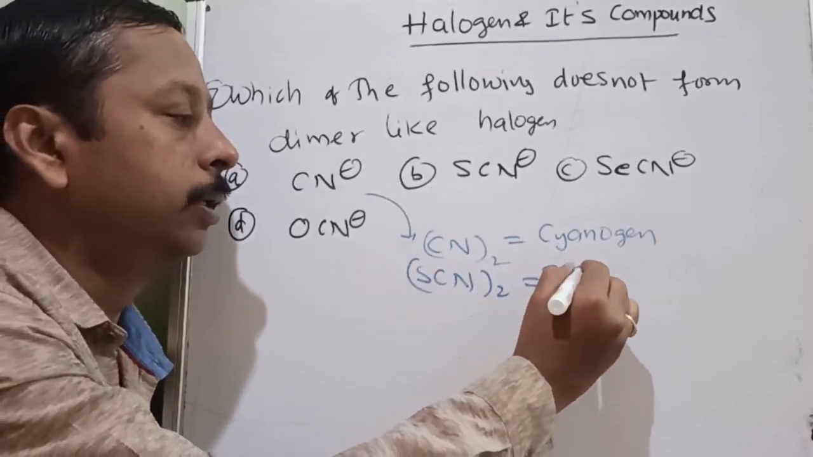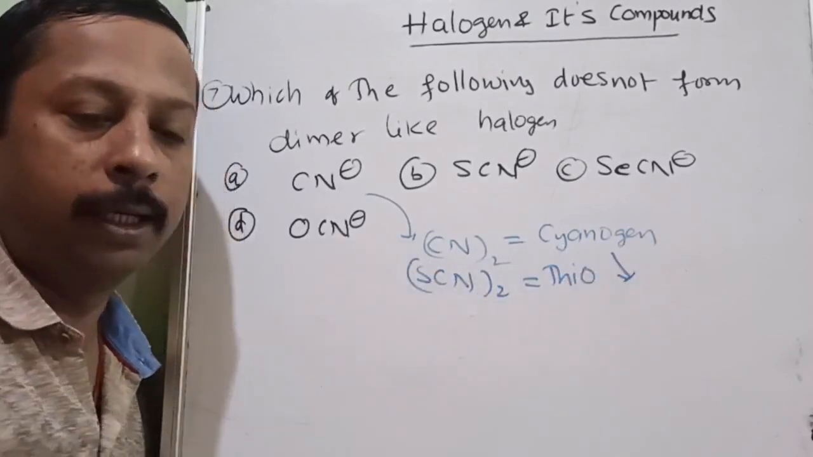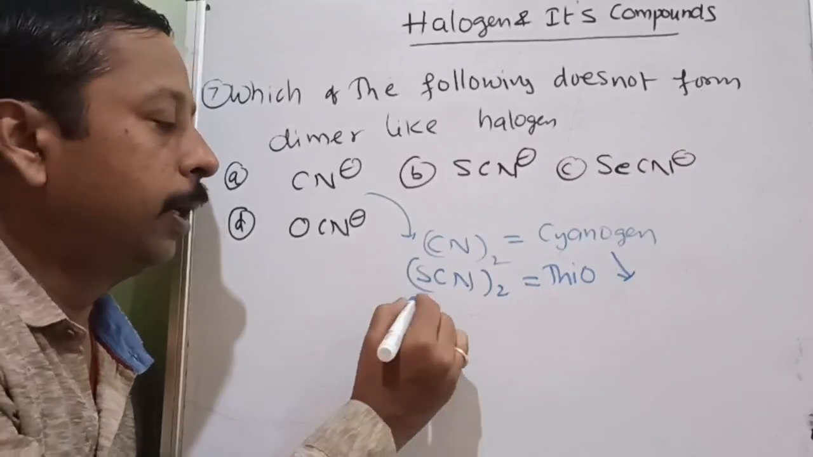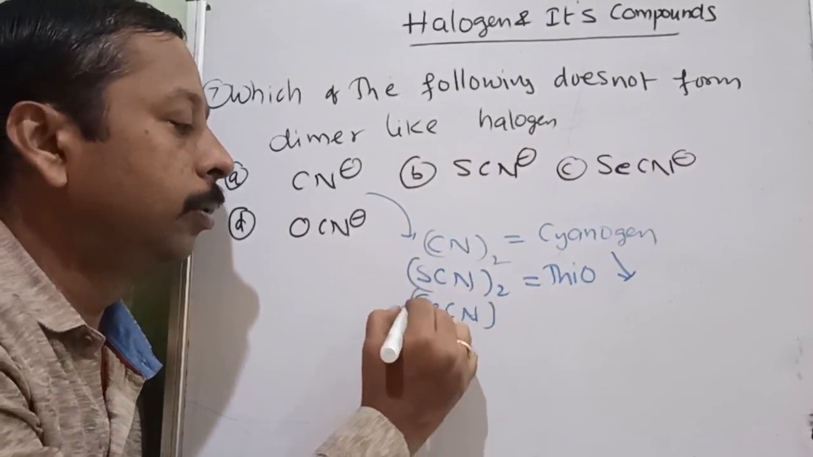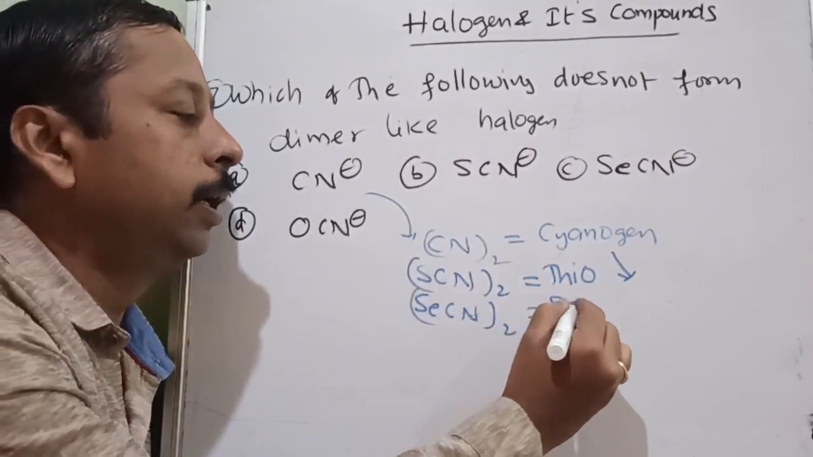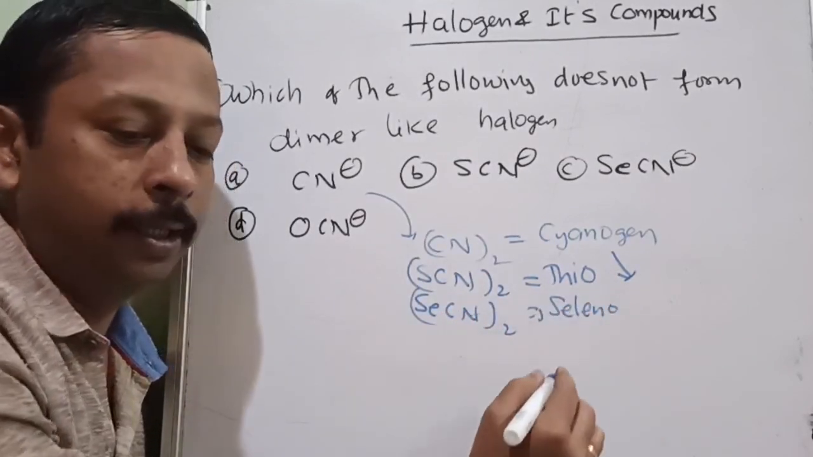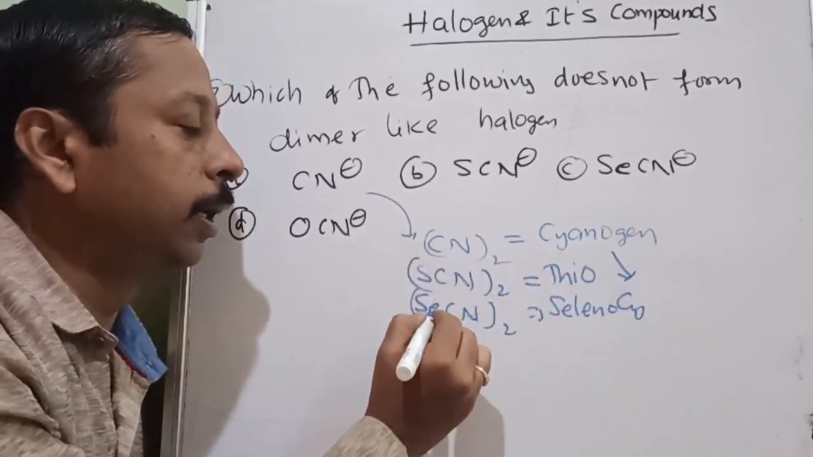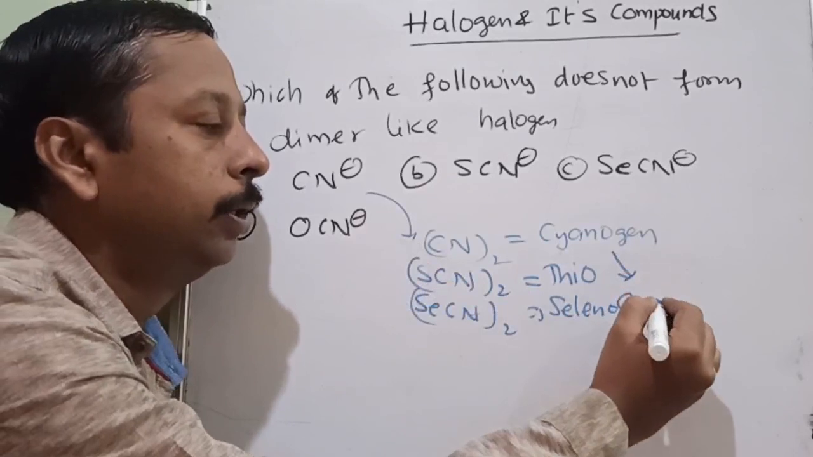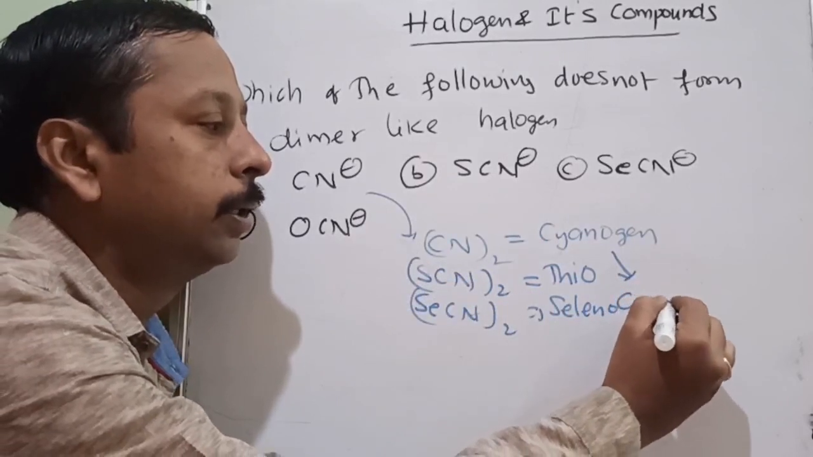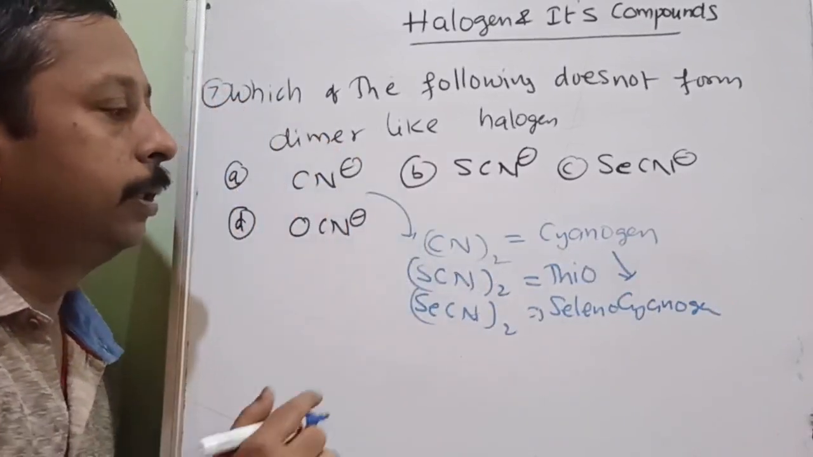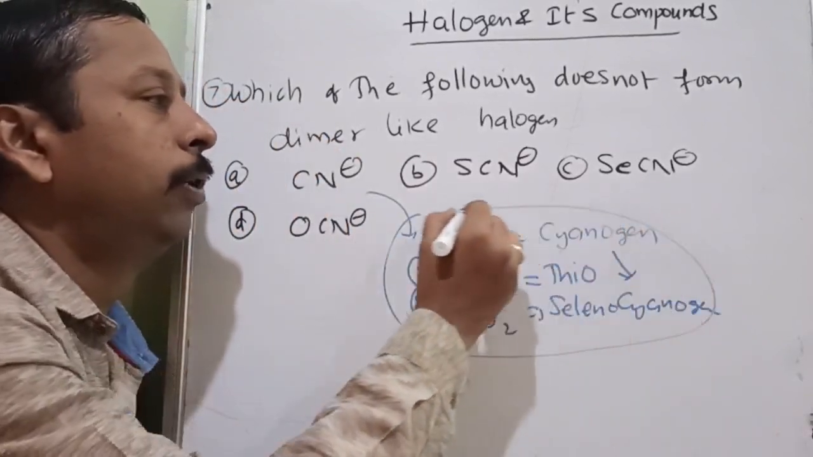(SCN)2 is called thiocyanogen. S, sulfur is there, therefore it is thio. (SeCN)2 is called selenocyanogen. Along with the carbon, selenium is added, so in the name also selenocyanogen.